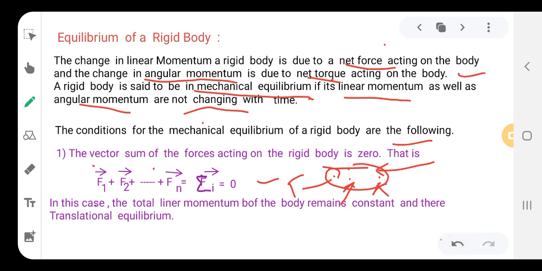This is the case in the translational equilibrium. So the net force acting on a body will be 0, hence the body is in equilibrium, and also there is no change in the linear momentum of the body, right? So this is the first condition for equilibrium of a rigid body.